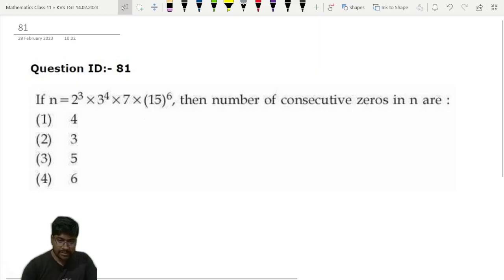So anyway, today without wasting time, we will start the discussion of the TGT mathematics paper of Kendriya Vidyalaya Sangathan. Without delaying, let us go to the screen and see what type of questions they have asked.